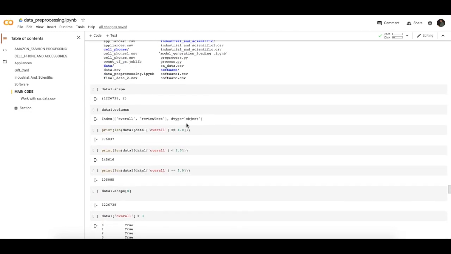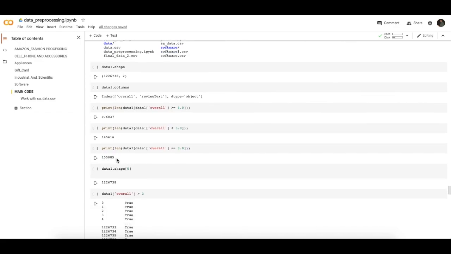Then, as we did above, we are classifying using the ratings. If it is greater than or equal to 4, then it is positive. The amount of positive data is much greater than neutral or negative. There are 9,76,037 positive reviews, 1,45,616 negative reviews, and 1,05,085 neutral reviews.